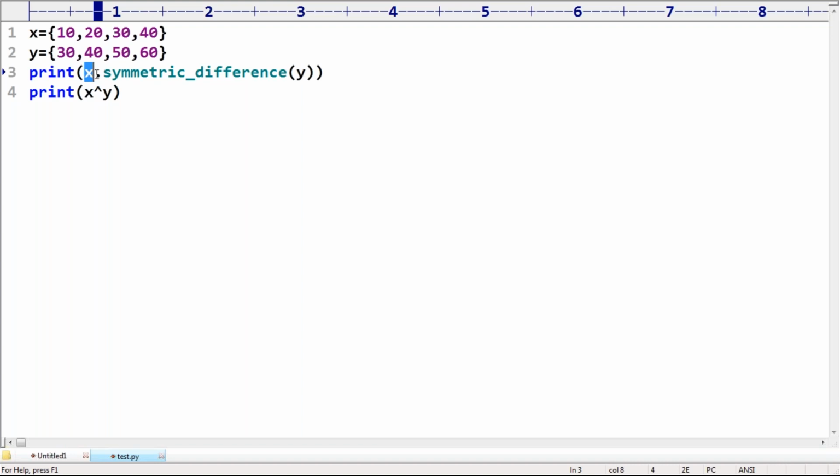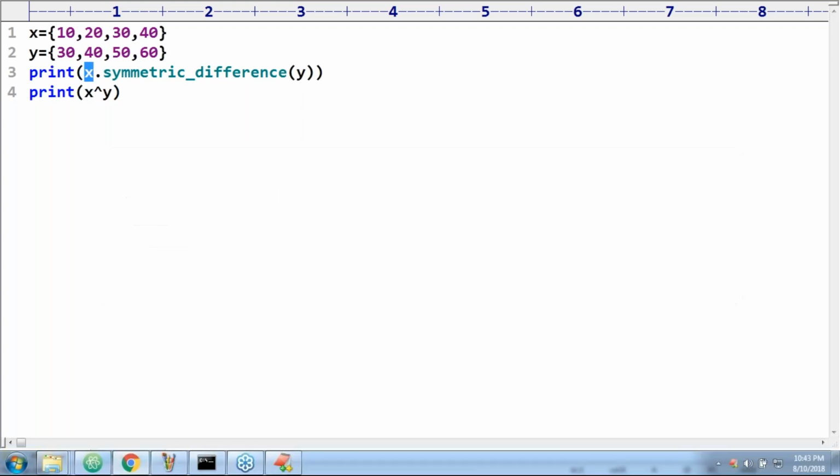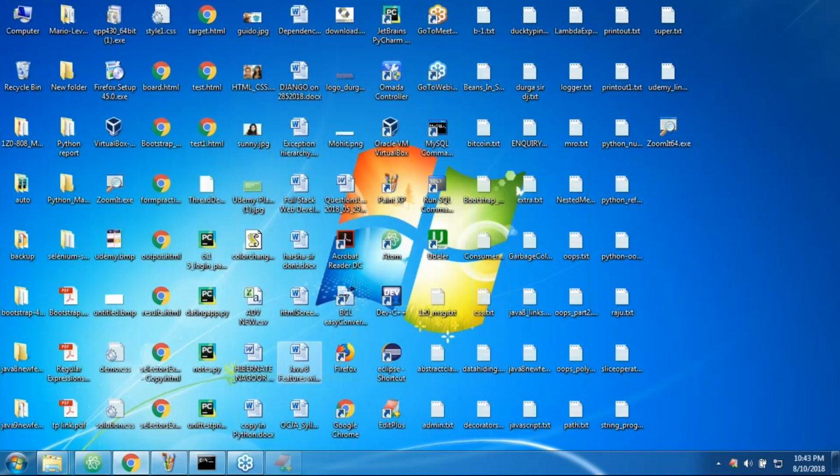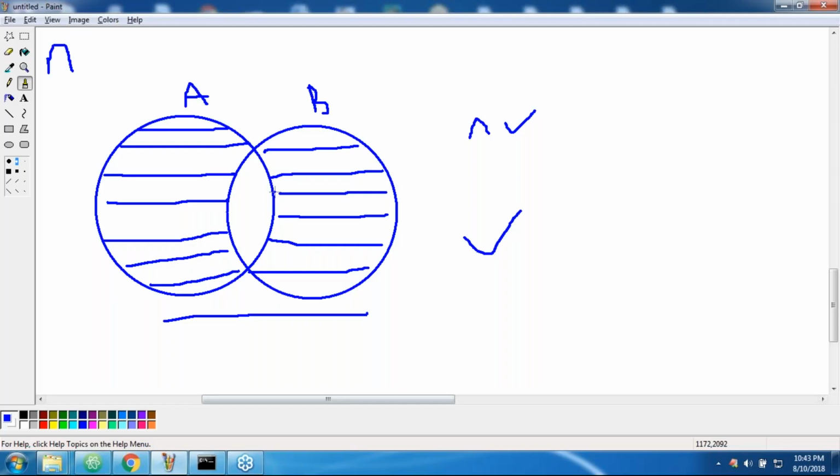Hey, Virendra Kumar, think a bit carefully. What is the meaning of symmetric difference? I already explained with the diagram. The elements present inside A or B, but not in both simultaneously. Exclude the common elements, remove them. Then the remaining are considered by default.